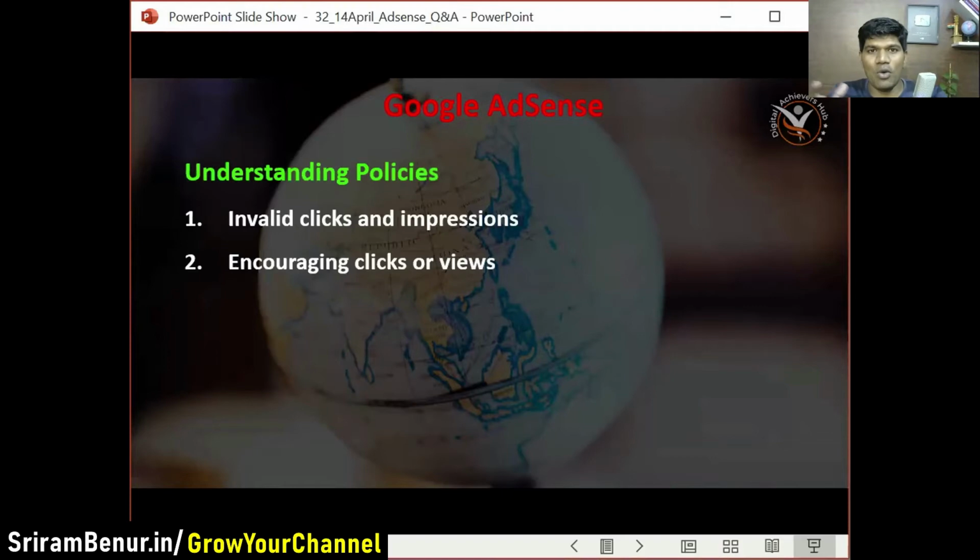See, when we say "Okay Google", it is taking our command, right? Till that point, it is still listening to what we are interacting as well. So the systems are really powerful, and we can't really fool that. When YouTube says invalid clicks, for a genuine reason, it is an invalid click. That's the beauty of it. 100% Google is listening to our conversation, right? So make sure you're not encouraging anyone, friends, family, or whatever it could be, to click on your ads or videos or things like that.